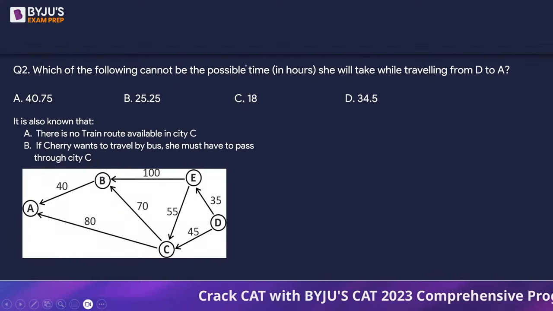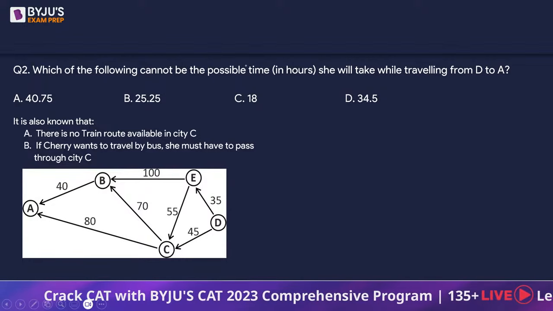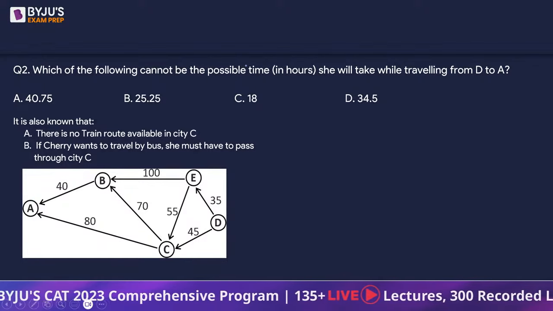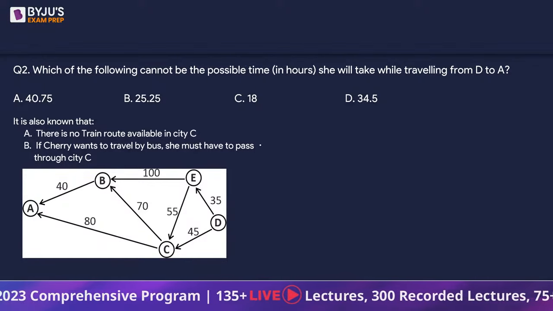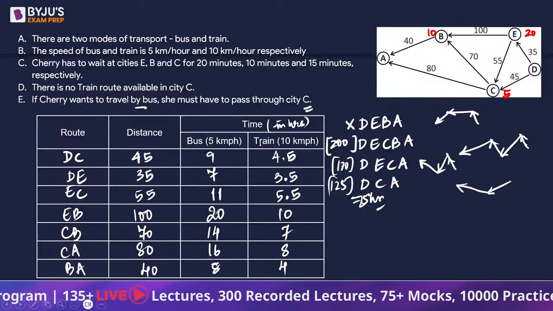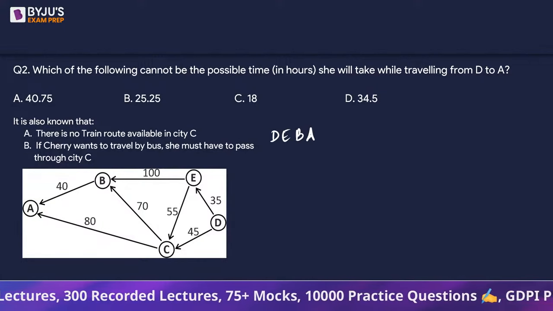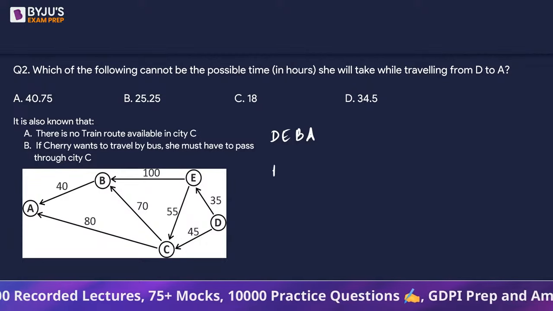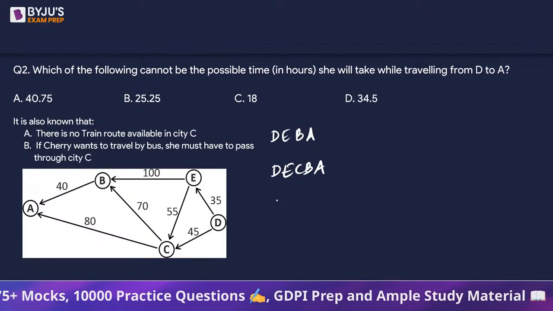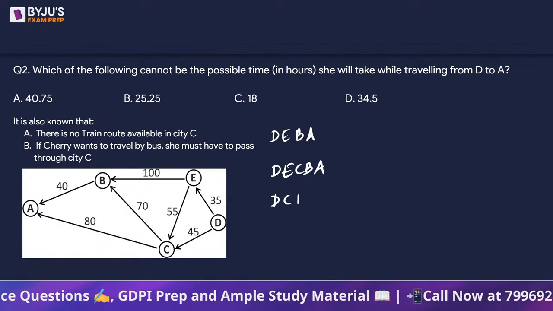Next, which of the following cannot be the possible time in hours she will take while traveling from D to A? Okay. So let's look at these four routes. The first route is DEBA. The next route is DECBA. The next route is DCBA.